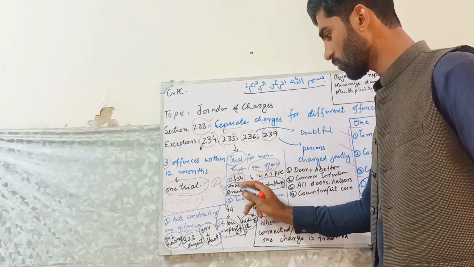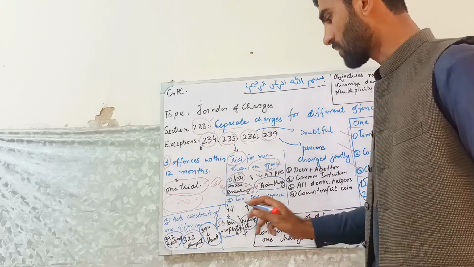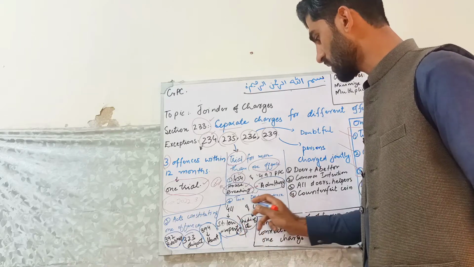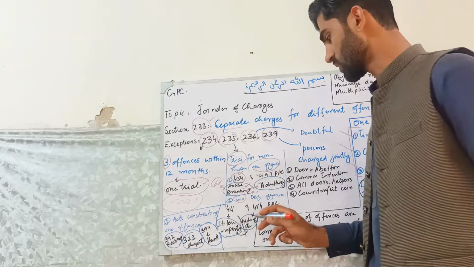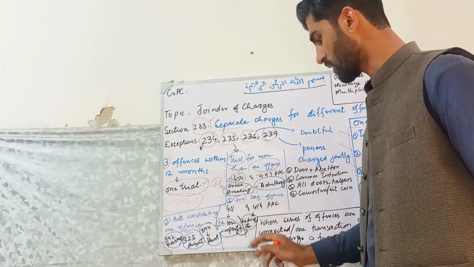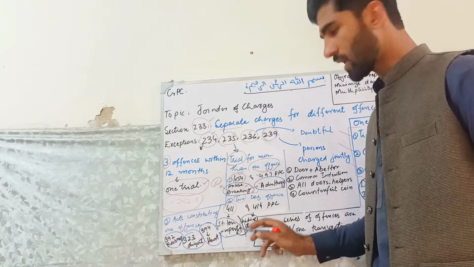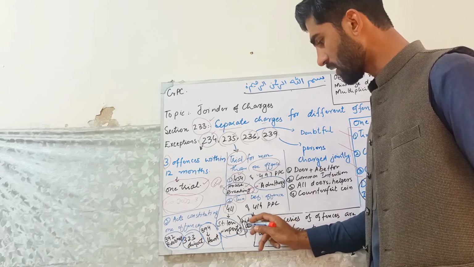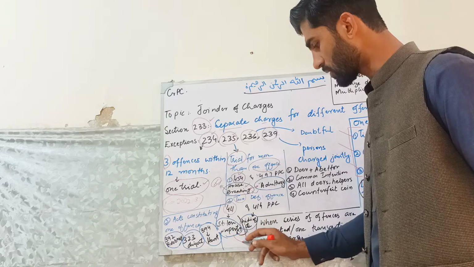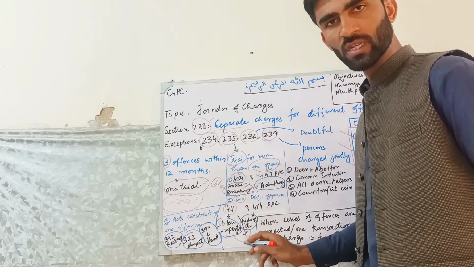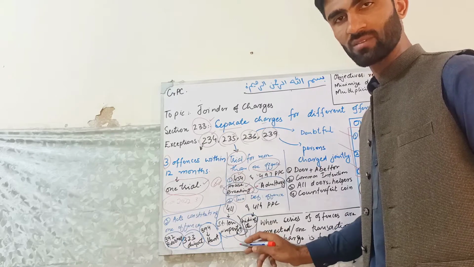So housebreaking is an offense, trespassing is an offense, and adultery is also an offense. After that, there are two definitions. If one offense has two definitions, then suppose there is stolen property, some person has received the stolen property and another person is hiding it, so they both are committing the same offense. So they will be charged with one trial.